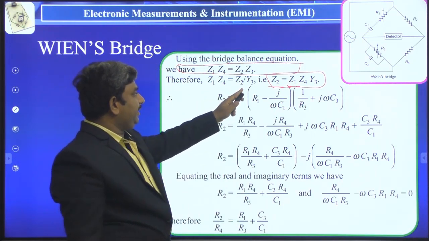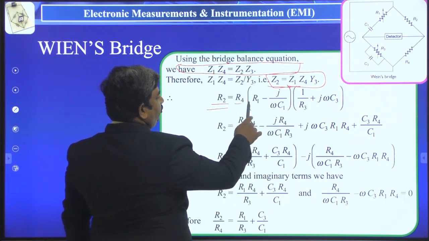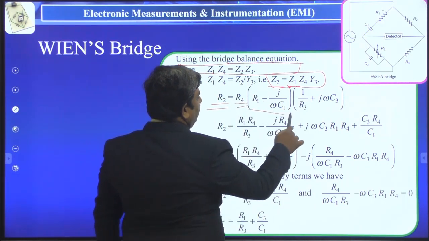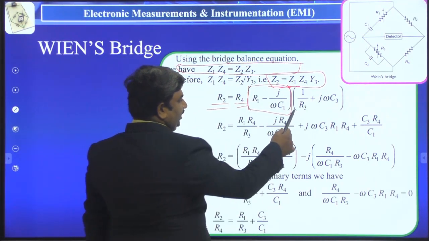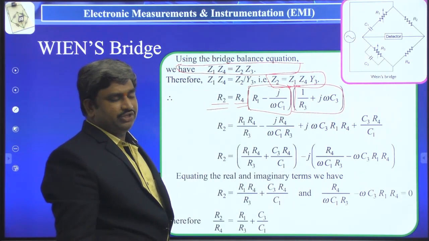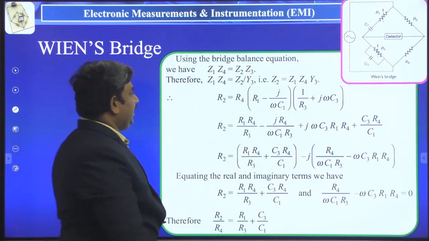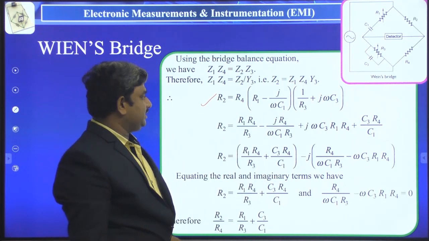Here, in the place of Z2, we are substituting the value R2. In the place of Z4, we are writing R4. In the place of Z1, we are writing R1 minus j by omega C1. In the place of Y3, we are writing 1 by R3 plus j omega C3. So this is the expression we have taken from the arm impedances.